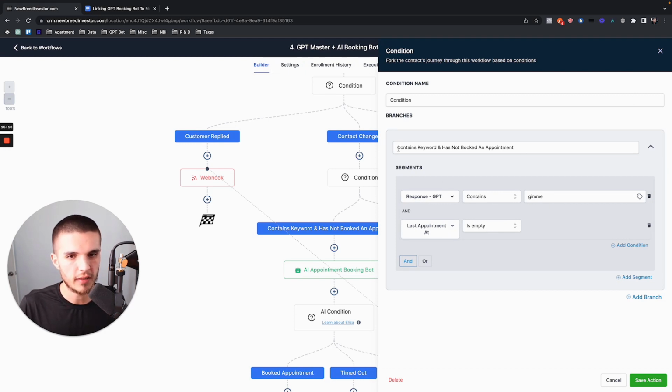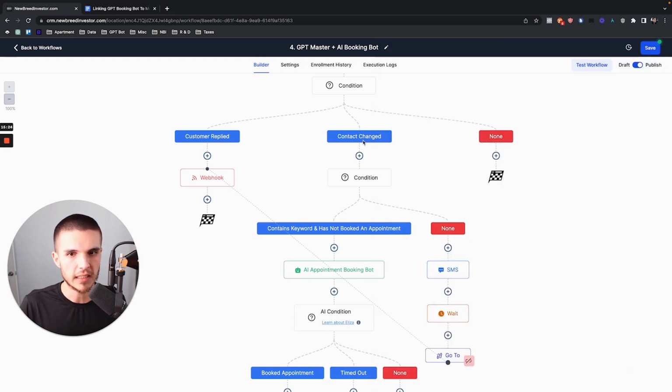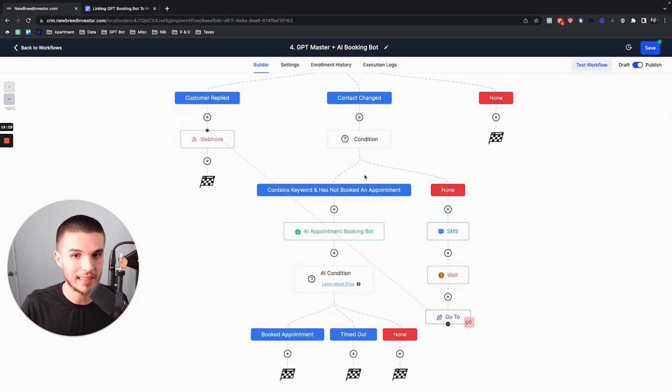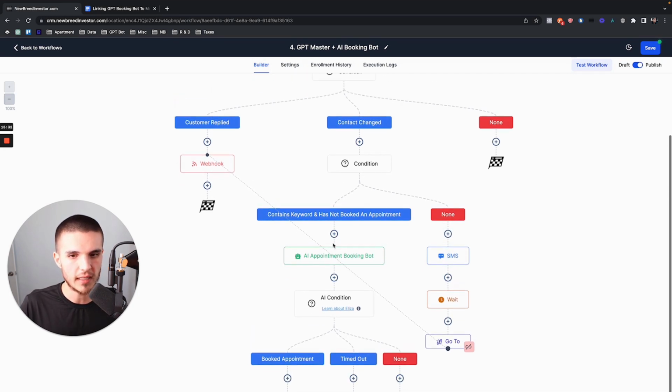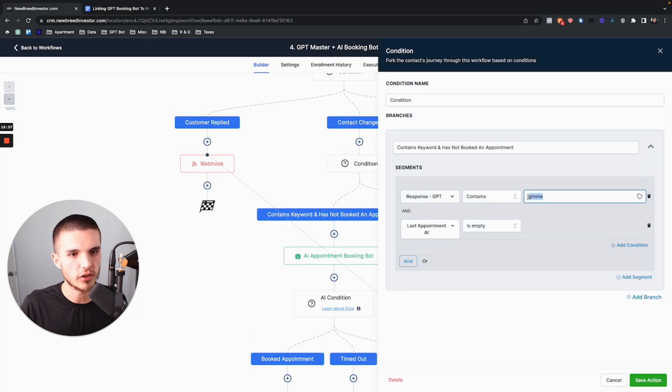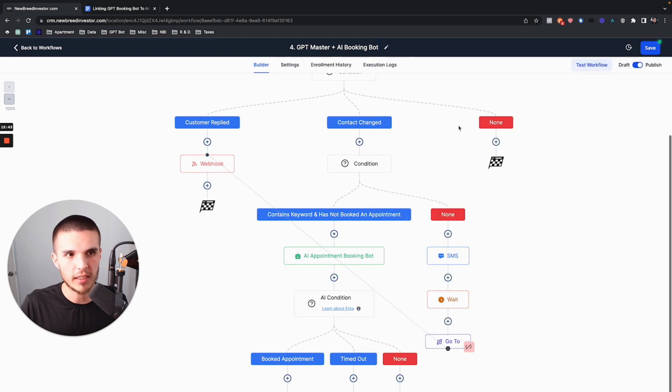So if a contact matches these two segments, the contact will go down this path, which is basically to get them to book an appointment, because within the ChatGPT prompt, we've instructed ChatGPT to use this keyword after the lead has been qualified and is interested in booking an appointment.